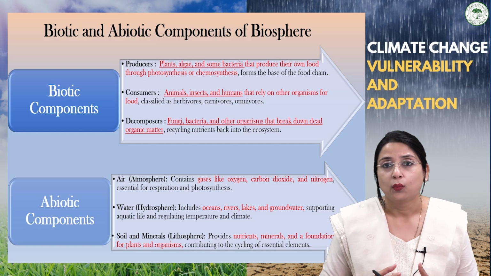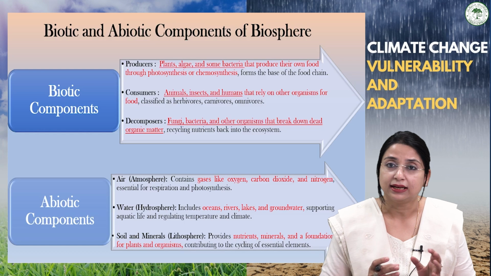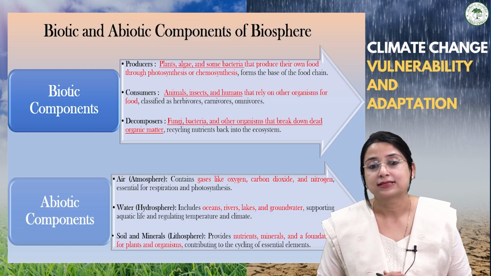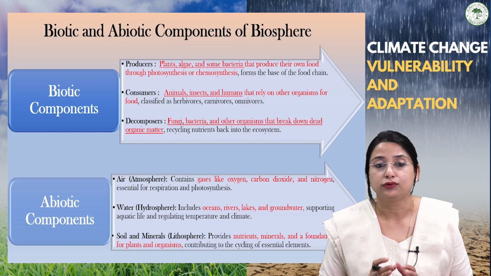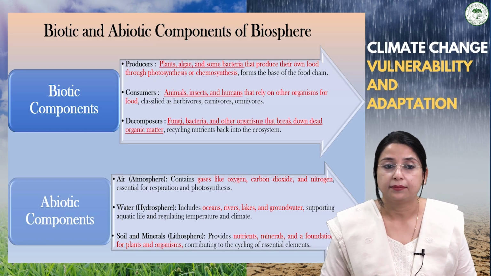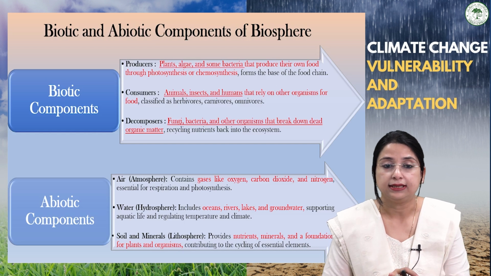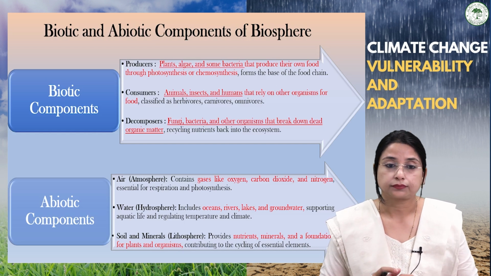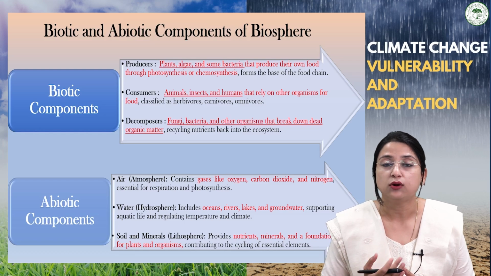Chemosynthesis means the organisms produce their food from chemical energy instead of using sunlight as the energy source. These mainly form the base of the food chain. Another component of the biotic aspect is consumers, which comprise animals, insects and humans that rely on other organisms for food, and they can be classified into herbivores, carnivores and omnivores.